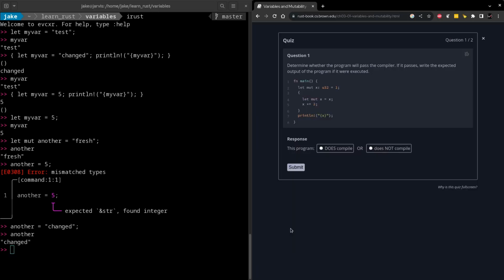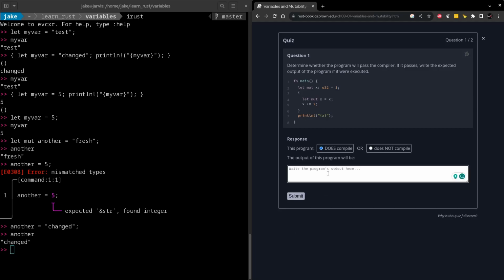Okay, let's look at this quiz. Two questions. Determine whether this program will pass the compiler. If it passes, write the expected output of the program if it were executed. We have a mutable variable x, assigned the value 1, and we have an inner scope with another x, which it looks like it's trying to get the value of the outer scoped x. Interesting. I'm not sure if we've covered this yet with scoping and closures, but I'm going to guess, if it's similar to similar languages, that it does compile. This could be wrong. And then it would increment the value by 1, giving us 3. Well, we'll see if that's the truth.